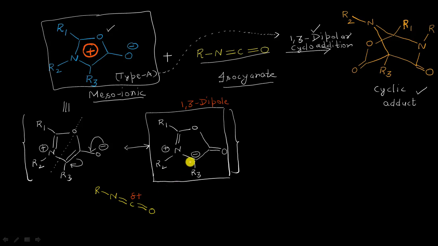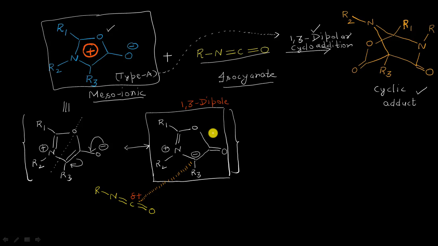the interaction of the negative end of the dipole with this carbon atom of the isocyanate molecule, and it will be like this. After that, out of the nitrogen and the oxygen atom, one atom will be interacting with this carbon atom of the 1,3 dipole, which will have a positive charge.